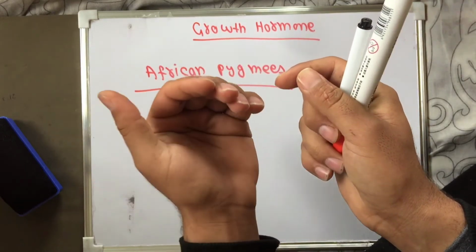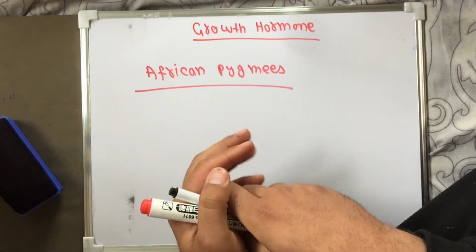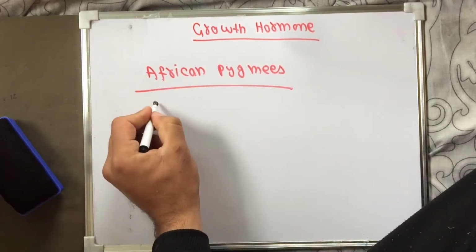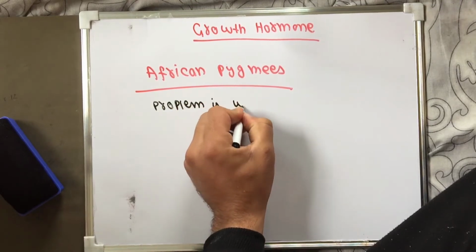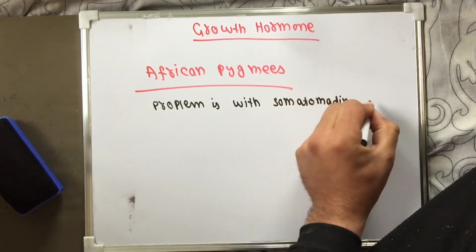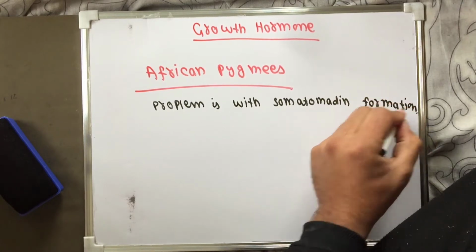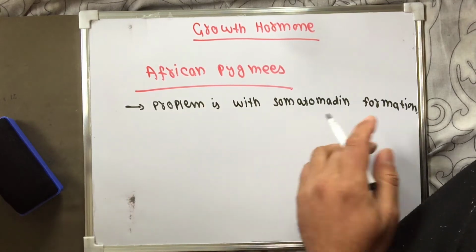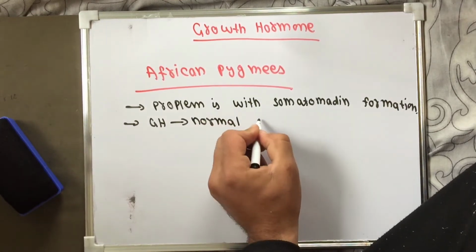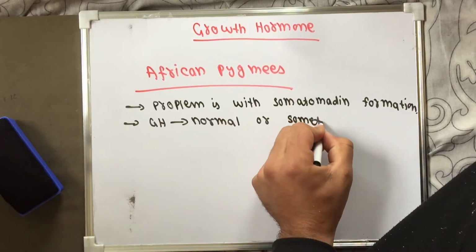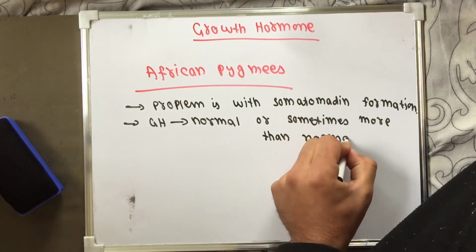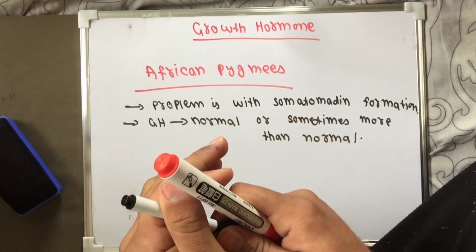So in this case, growth hormone is normal, or sometimes it is more than normal, but the problem is with the formation of somatomedin, and this will also result in short stature. So this is African pygmies.